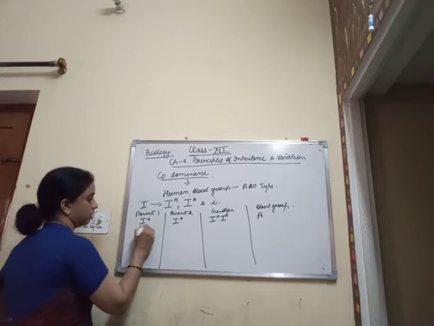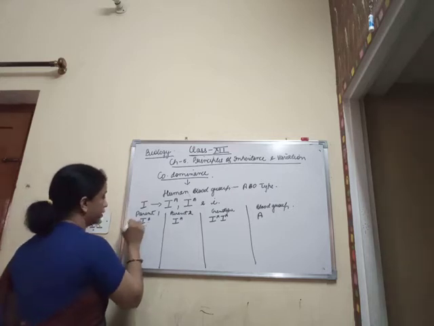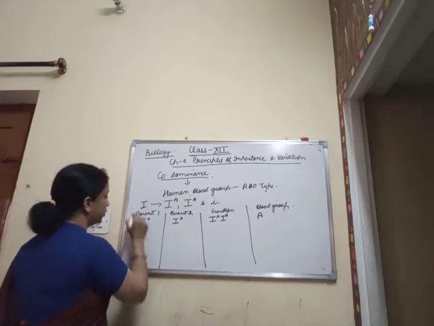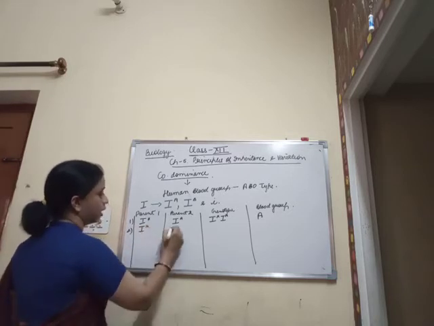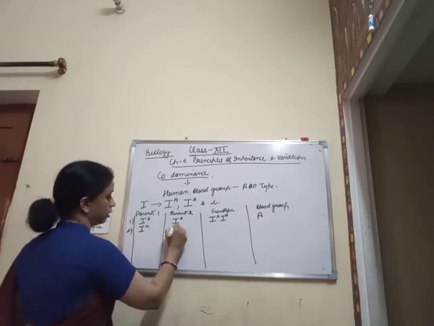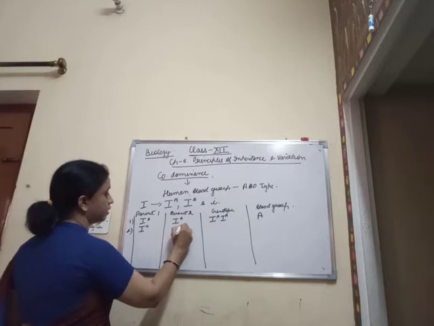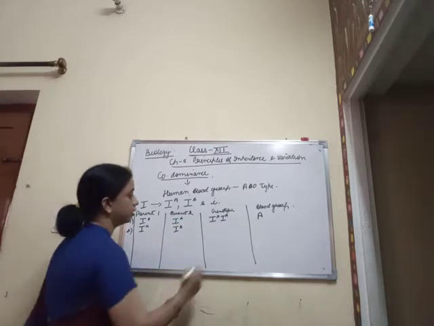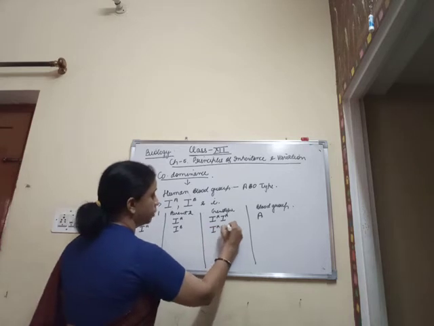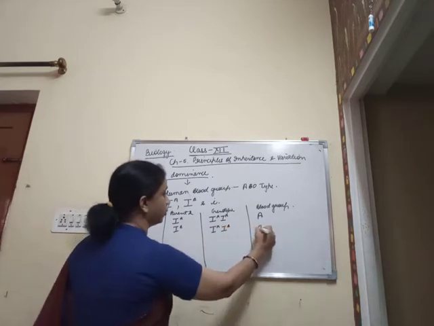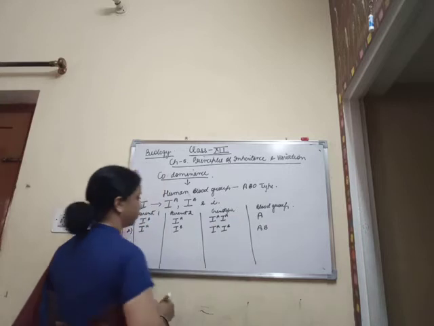In the second case, if one allele is IA and the other is IB, then the genotype we obtain is IA IB, and the blood group is AB.